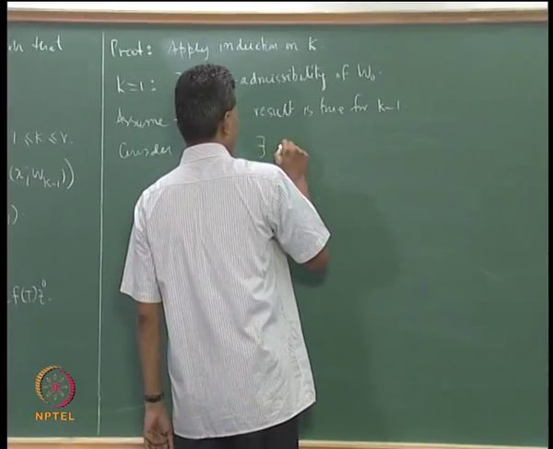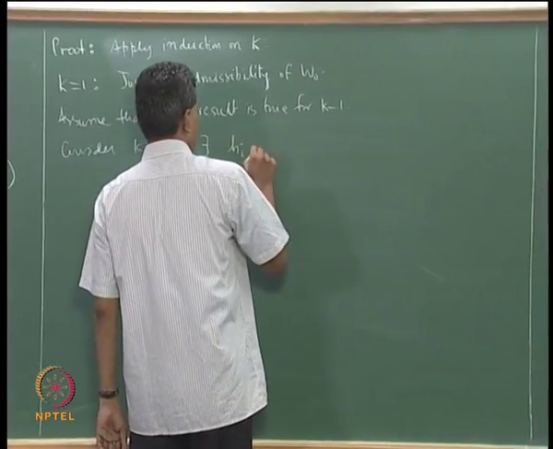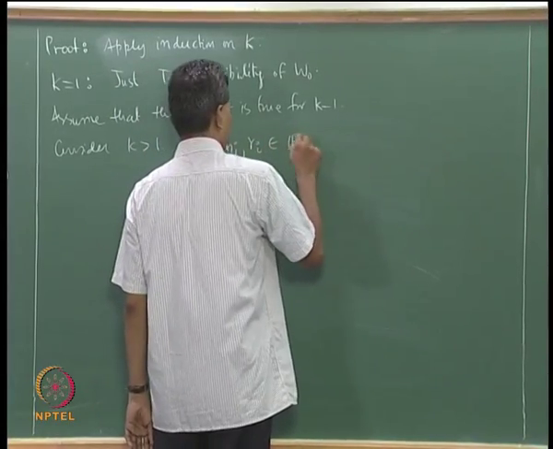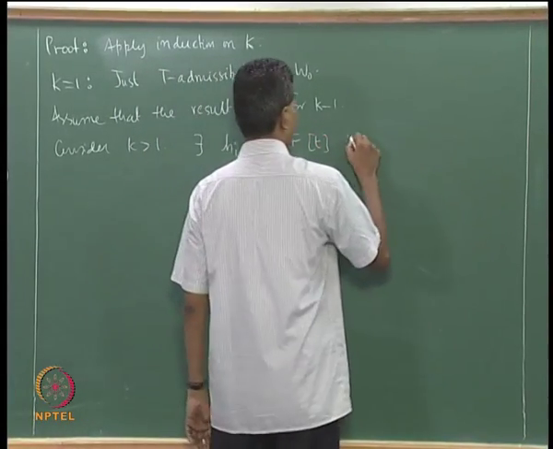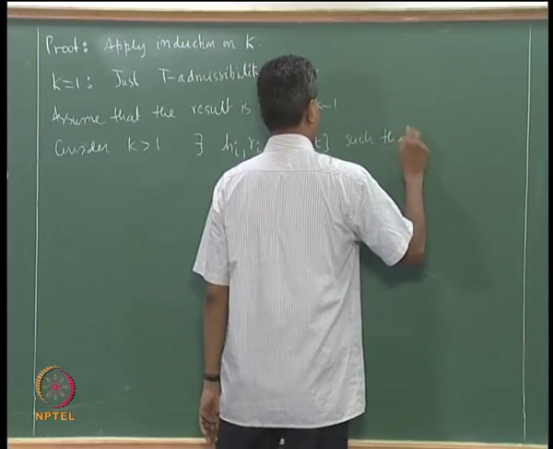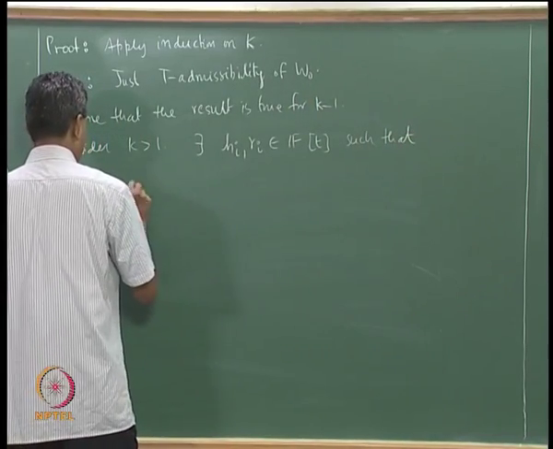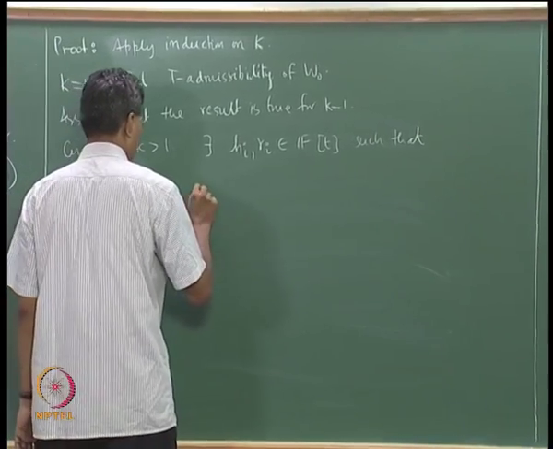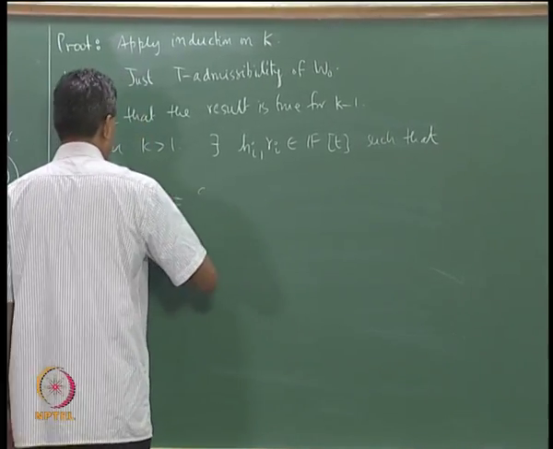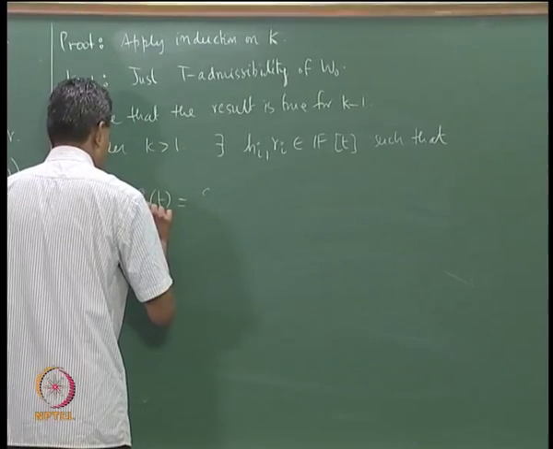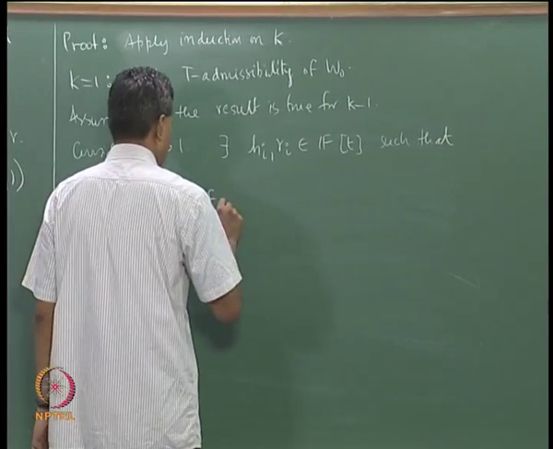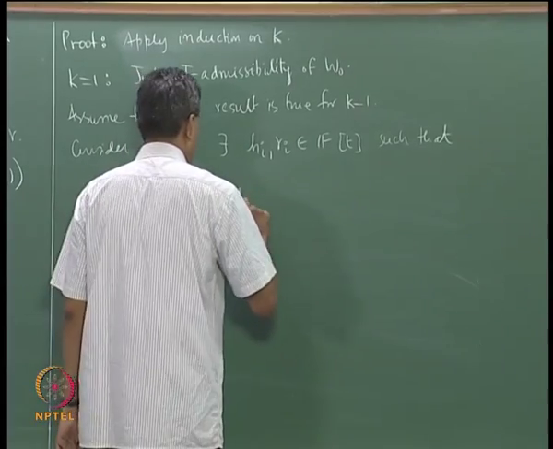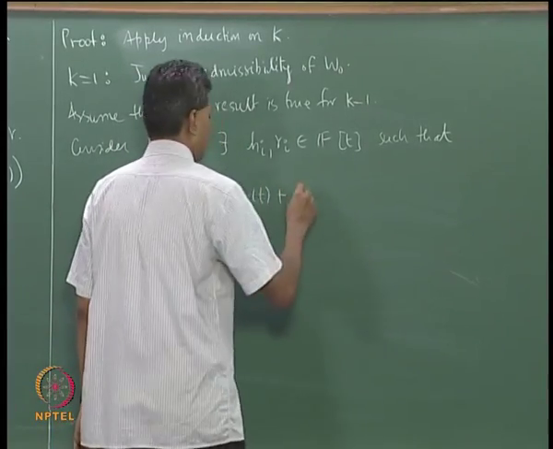I will just say that there exist polynomials h_i and r_i such that g_i of t is f of t h_i of t plus r_i of t,